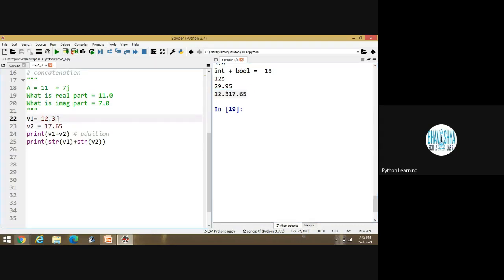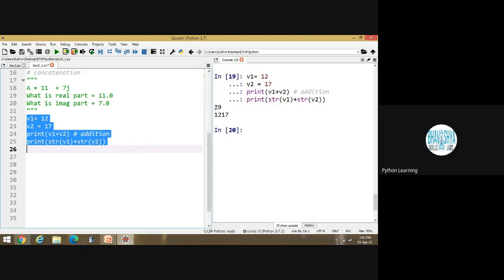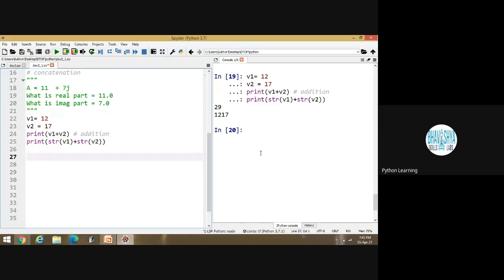Suppose I am writing 12 here and 17 here. The first answer is 29 and the second answer is 1217. Okay, I got it. Nothing else. Is it clear? That is, if we concatenate 12 and 17, it will become 1217.